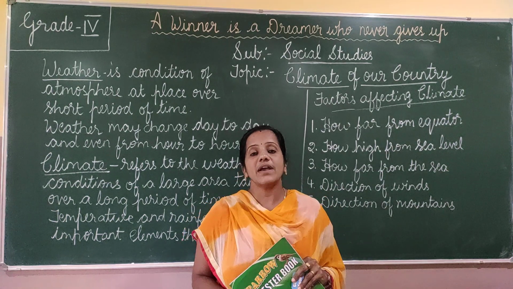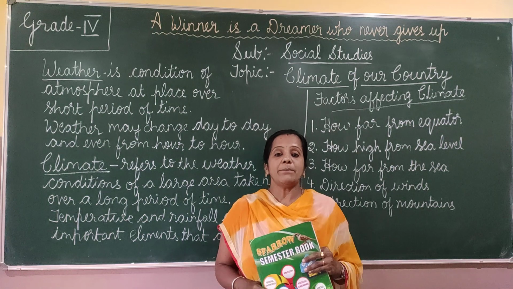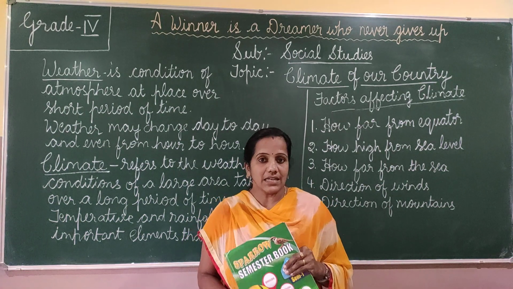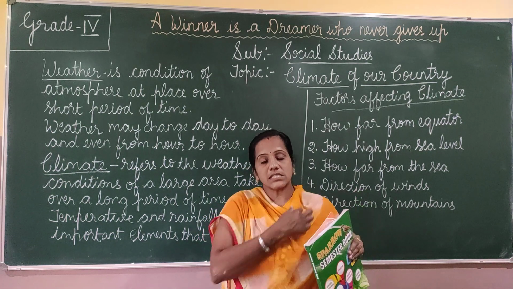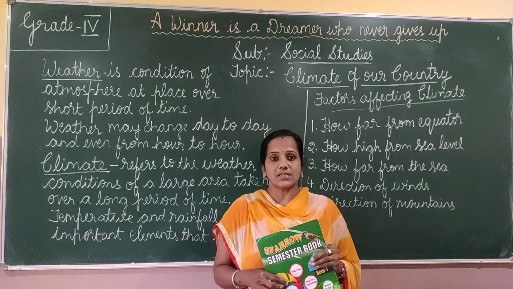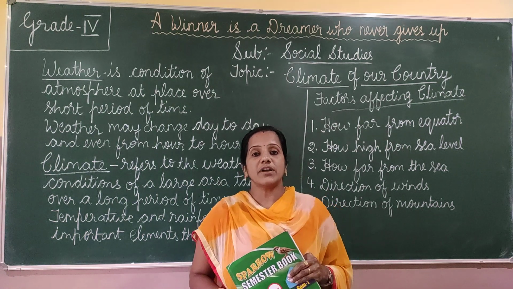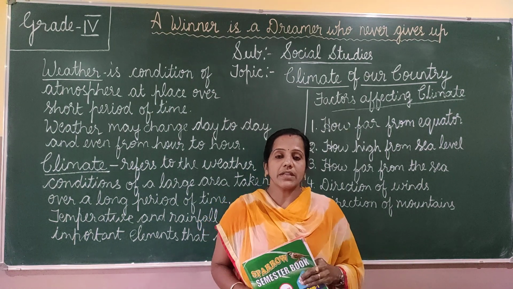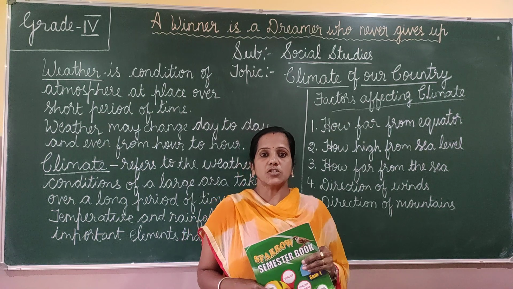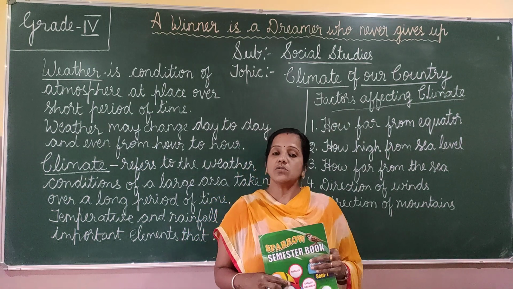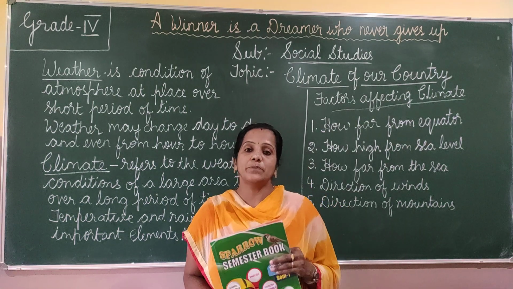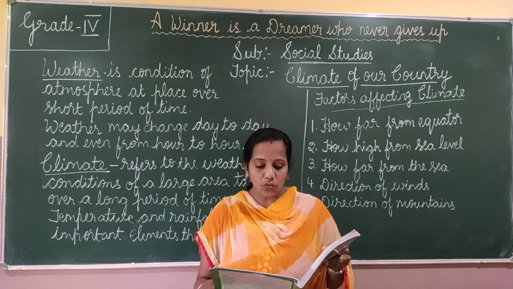The clothes we wear and the food we eat depend upon the climatic condition of the place where we are living. Some places are very cold, so people wear very thick woolen dress to protect their body from the cold. Whereas in some areas it is very hot, so they wear cotton loose dress to protect from the heat. So the clothes we wear depend upon the climatic condition of the place where we live.